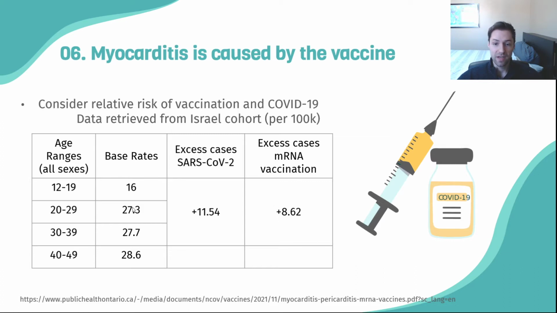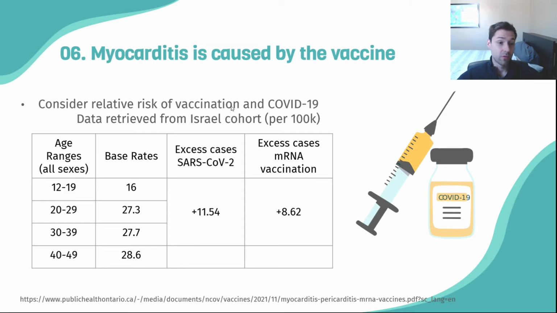For example, in the age range of 12 to 19 with a base rate of 16, this increases your chance of myocarditis by 50%. 8 over 16 is 50%. This was produced in a report by Public Health Ontario, but these numbers actually come from the Israel study that had these side by side.